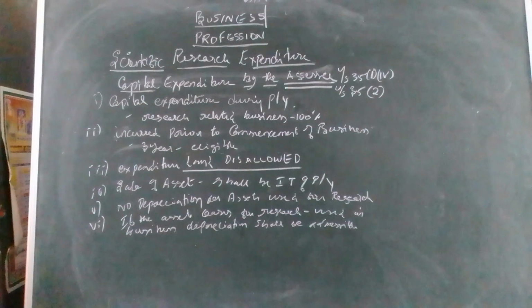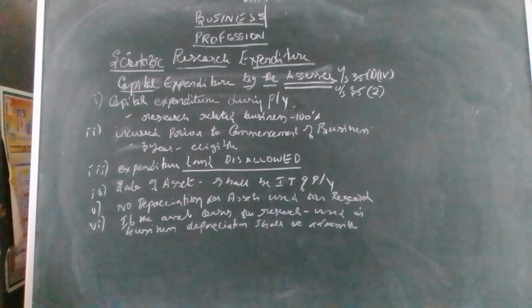But at the same time, if the asset ceases to be used for research and is used in the business, depreciation is eligible. So if it is used for research, depreciation is not permissible, whereas if the same asset ceases to be used for research and is used for the business, then depreciation is eligible.